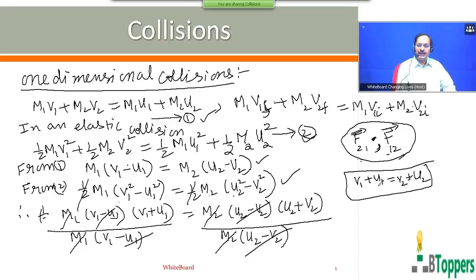That is, the sum of the final and initial velocities of m1 is equal to the sum of the final and initial velocities of m2. If you take the final velocities to one side of the equation and initial velocities to the other side, from the same equation you can write u1 minus u2 equal to v2 minus v1.